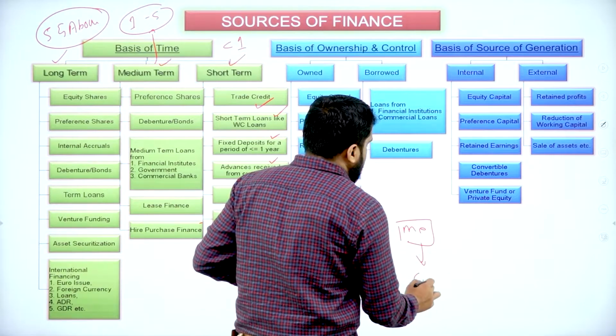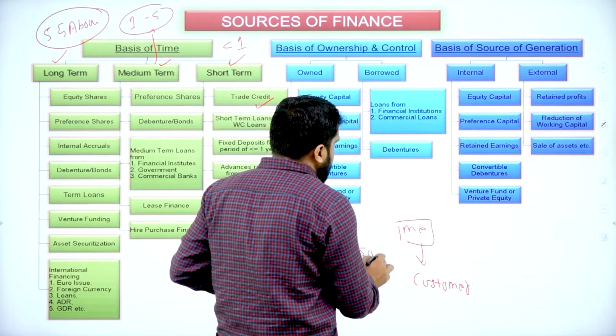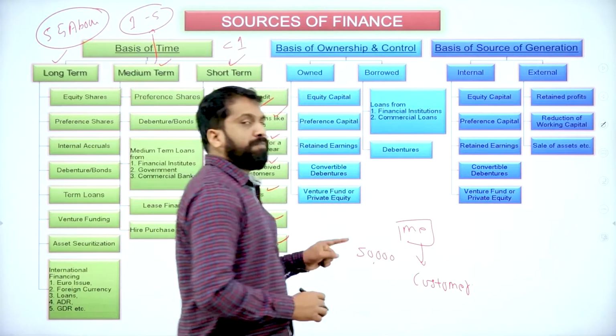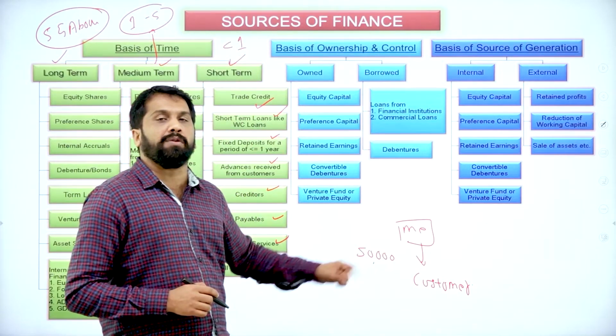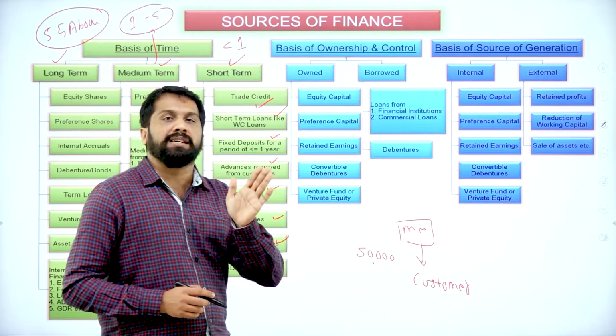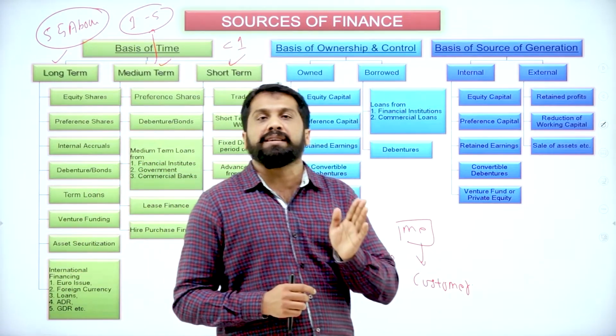This is customer. I sold around 50,000 worth of goods. In return, what did the customer give me? A check. So saying that after 3 months, you go to the bank and clear your check.